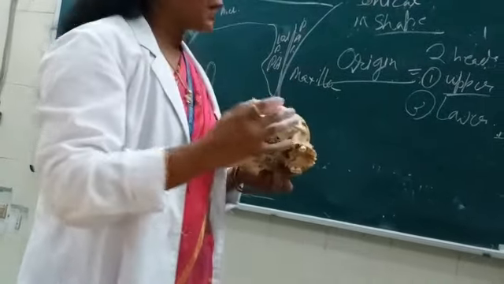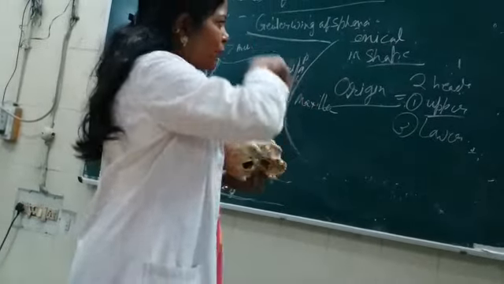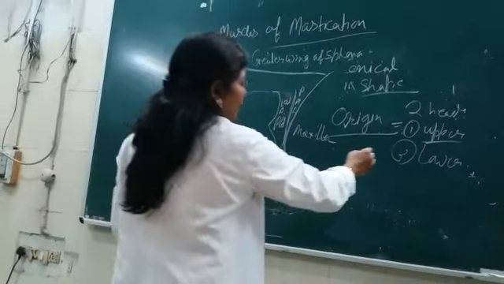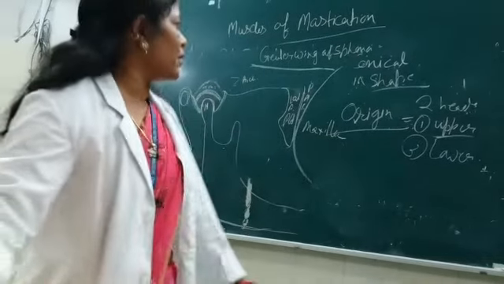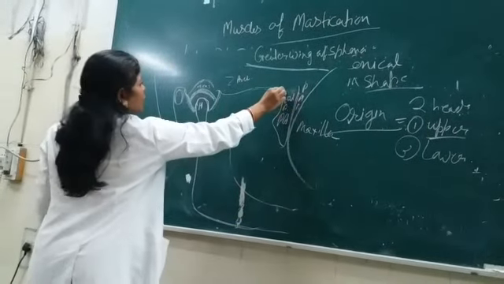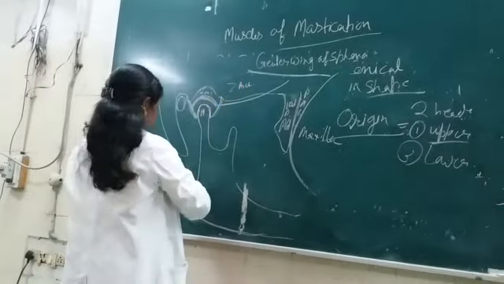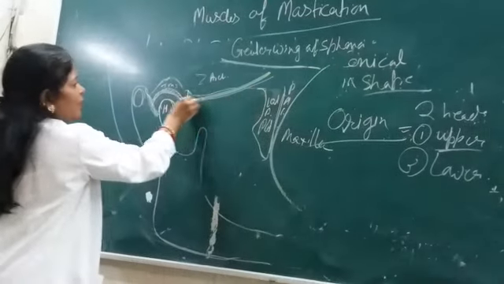So the classification of the heads is given on the basis of anatomically where it is situated, above or below. Upper head originates from the infratemporal surface as well as the crest.